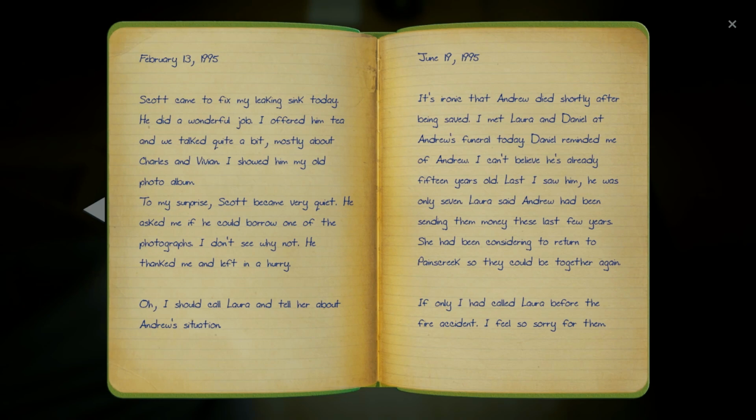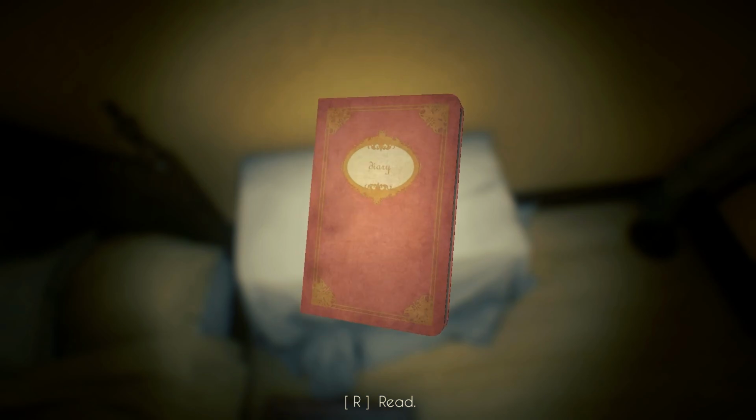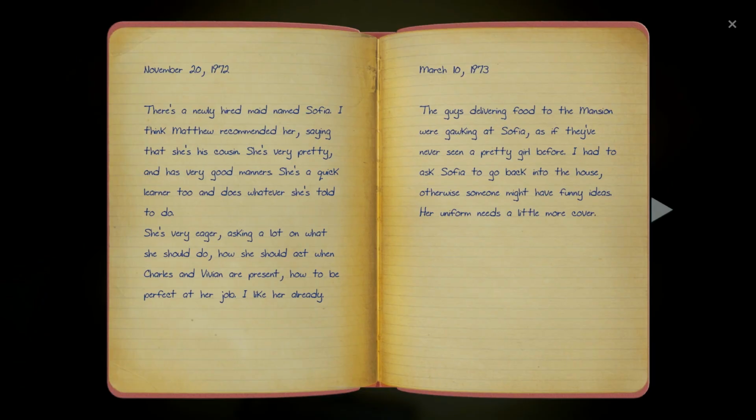That means he still has it. In this first diary, we learn some incredible details. Mainly, this person here, Sophia, is a new name. We see that in 1972, she worked at the mansion, but there is no record of this worker so far. She was related to Father Brooks, who recommended her to the family. She was very pretty, eager, and a quick learner.